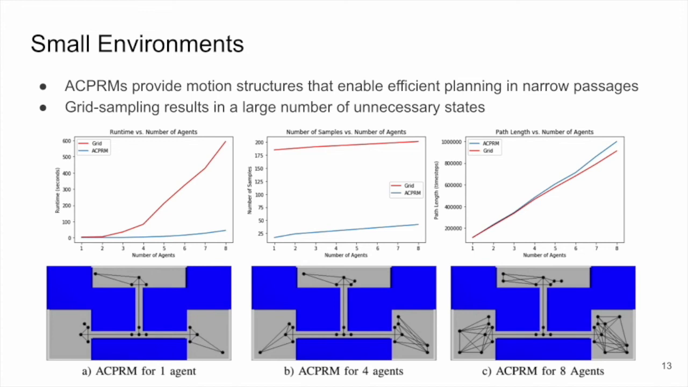As the number of agents increases, the planning time increases. Since ACPRMs have far fewer samples, as shown in the second plot, they find solutions much faster while resulting in only slightly longer paths, as seen in the third plot. Since the performance is much more competitive when there are fewer agents, these plots show that pathfinding is the bottleneck for grid sampling roadmaps.